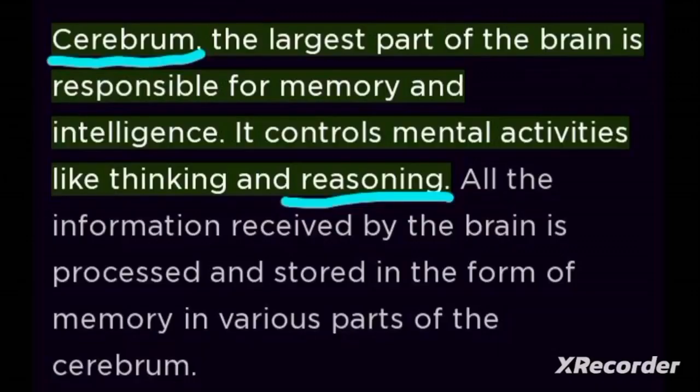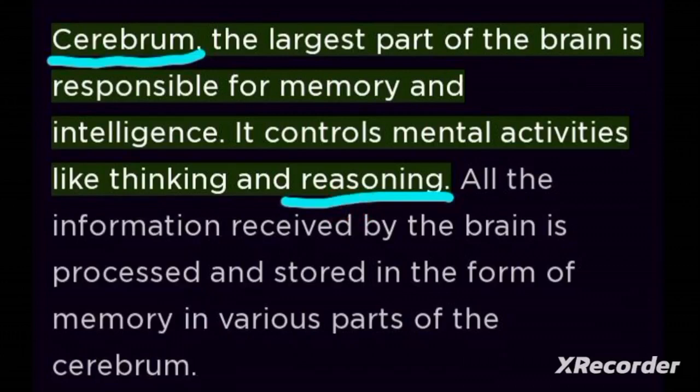We need to understand that the cerebellum is the largest part of the brain, and it is responsible for memory and intelligence. It controls mental activities like thinking and reasoning. So our keyword here is reasoning.